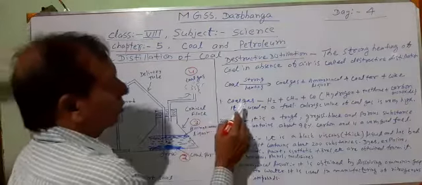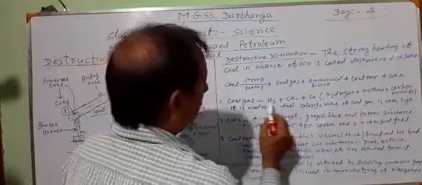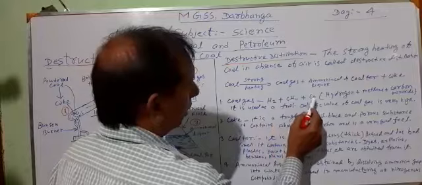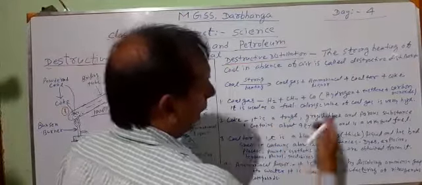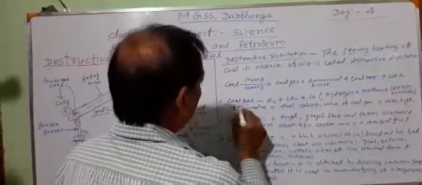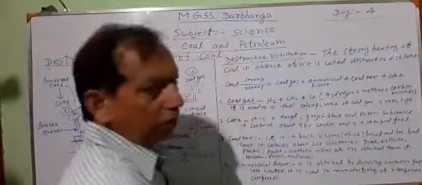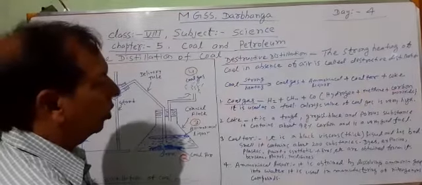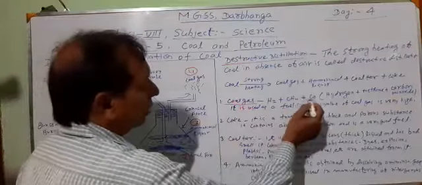Now coal gas. Coal gas is a mixture of hydrogen, methane and carbon monoxide. This is H2, the symbol of hydrogen, CH4, methane, and CO, carbon monoxide. All these three gases are very good quality fuel, and their calorific value is very high.